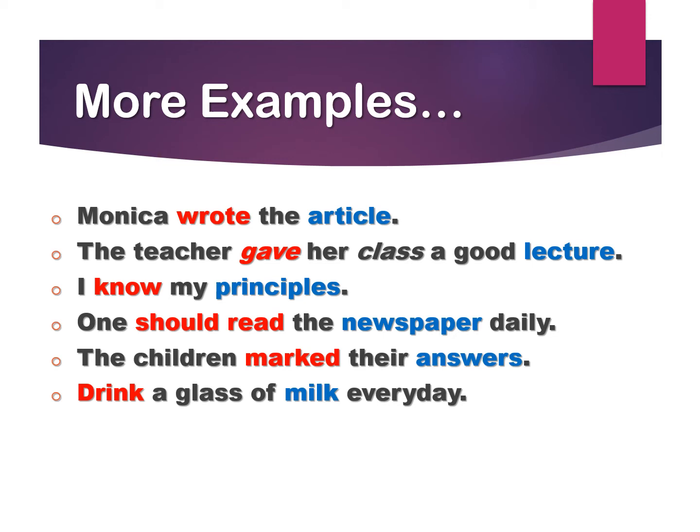Drink a glass of milk every day. Drink is the verb, milk is the object. Here you may get confused whether glass is the object or milk is the object. But let me remind you, the action is done on the object. You will drink what? Milk, not glass. So milk is the object. Glass is not the object. All these verbs are transitive verbs because they have got their objects which are marked with blue color.